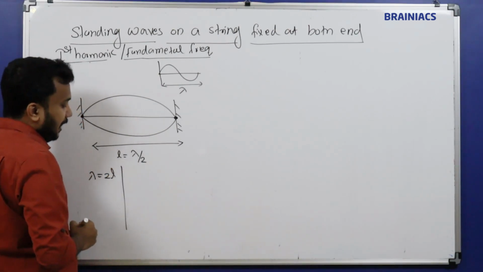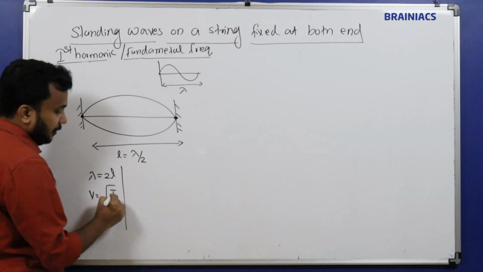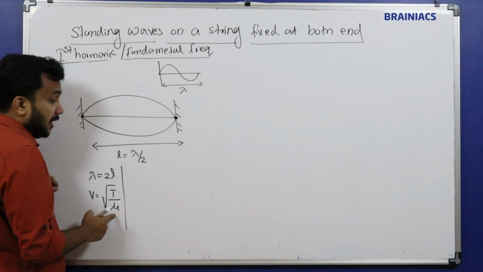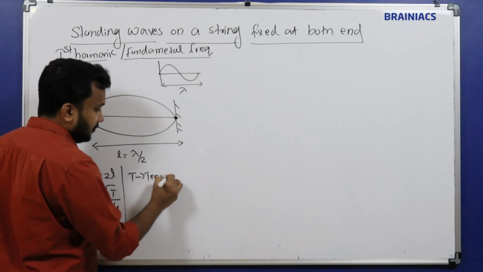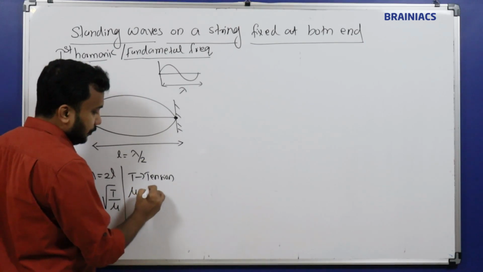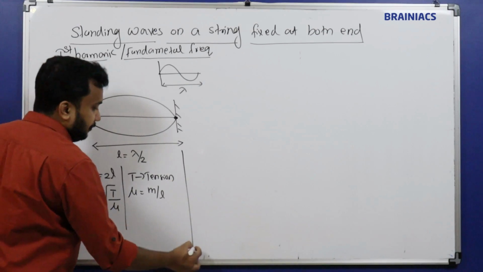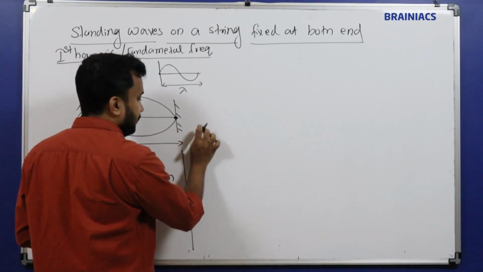So this is clear. I know the equation for velocity. Velocity is root of T by mu. T is the tension, mu is the mass per length. So T is called the tension on the string, and mu is equal to mass per length. This we have already seen. Now we are going to find out the frequency. How will we find the frequency? What is the expression for velocity?